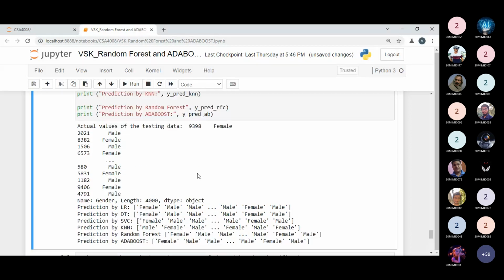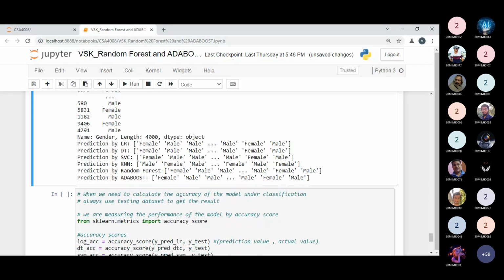So we can print all these things when we have a limited amount of data. But when we are dealing with 10,000 data points, how can we display everything over here? The testing data set size is 4,000, so 4,000 data points cannot be displayed in one part. Here the dots mean we have more and more information, but we are displaying only a limited amount of it. So it is a better idea to display the accuracy of everything.